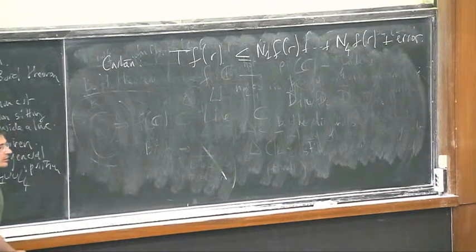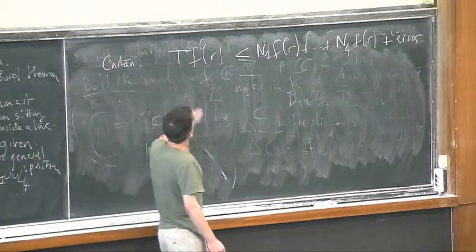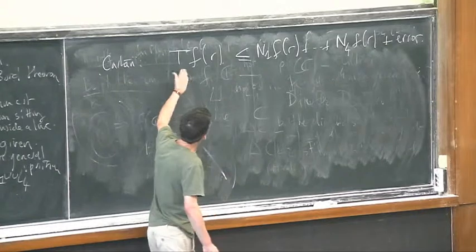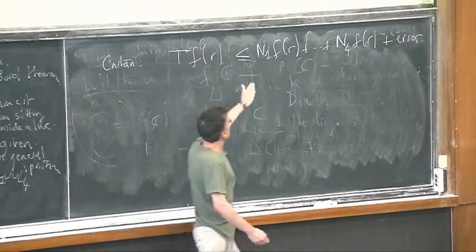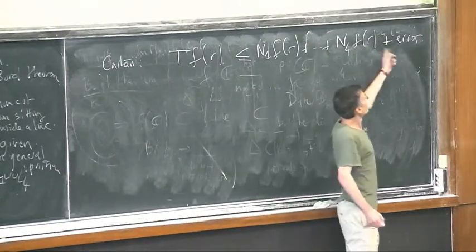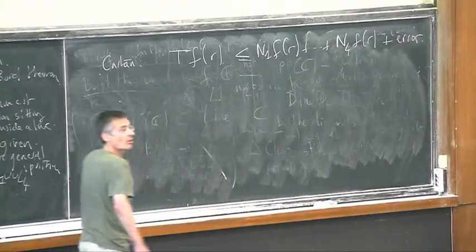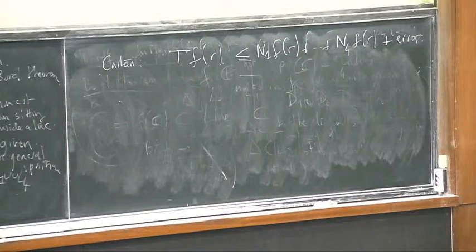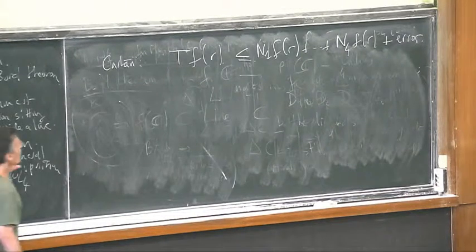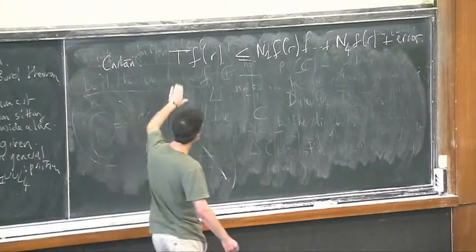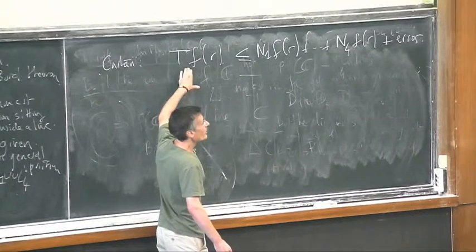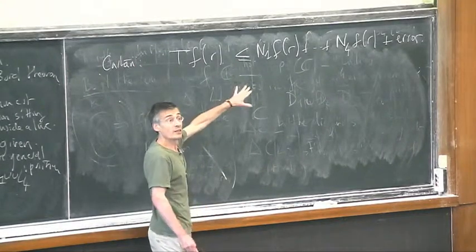So in particular, as this function grows, you cannot have 0 here. It will grow more than this error term. Okay? So this is a way to make the Borel statement quantitative. And now I will just explain what those quantities are.